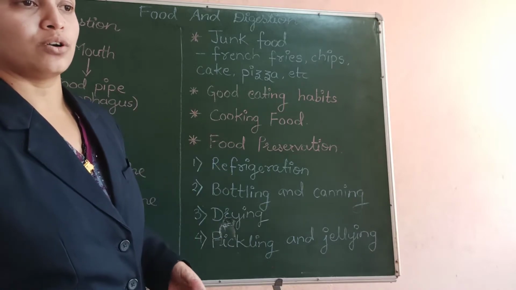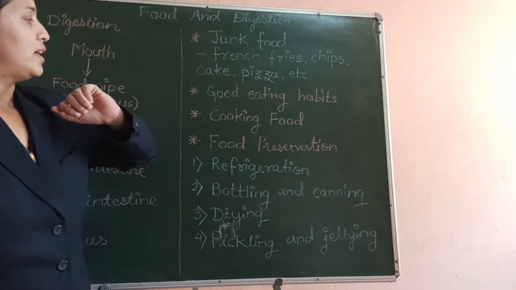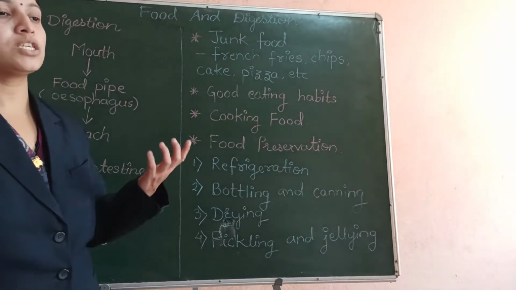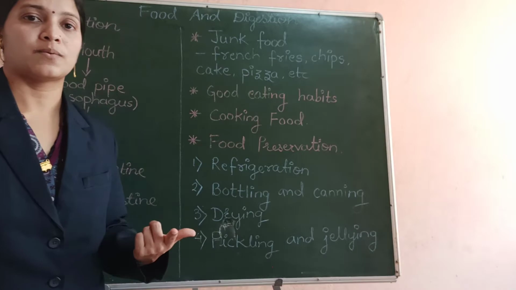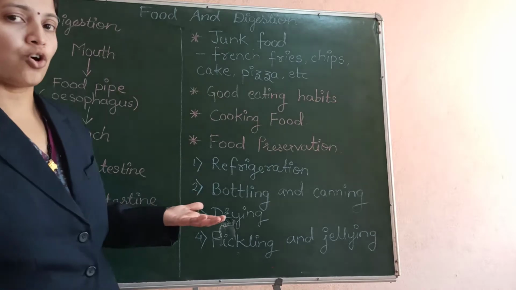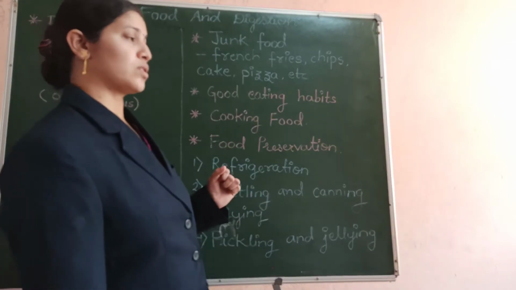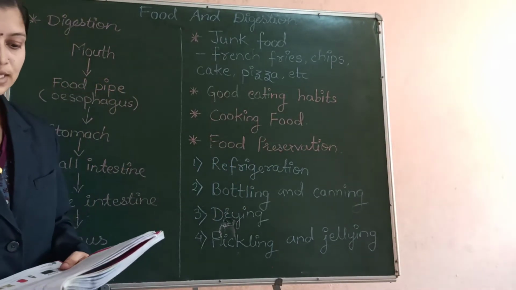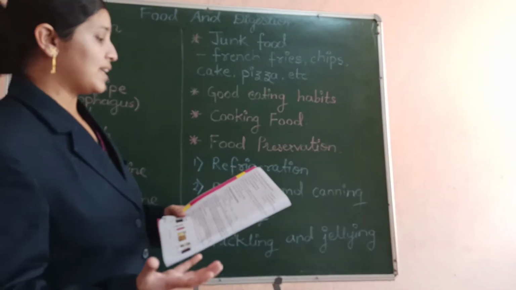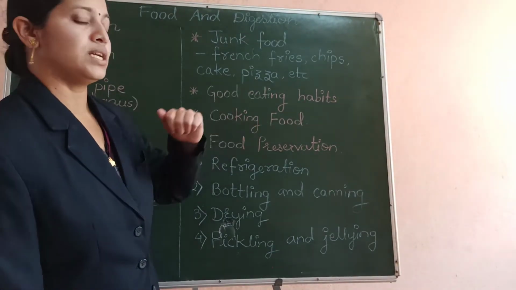Next point is about cooking food. In everybody's house, the food is cooked, but there are some vegetables which can also be eaten raw, like cucumbers, then carrots, radish. But there are some vegetables or food items which need to be cooked. And cooking of food is done in various types, like boiling, frying, roasting, baking and steaming. So there are various styles in which cooking of food is done.